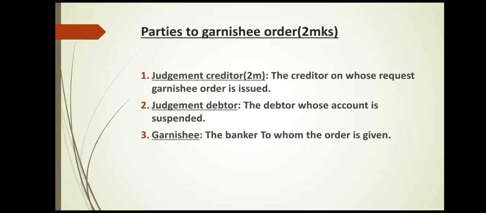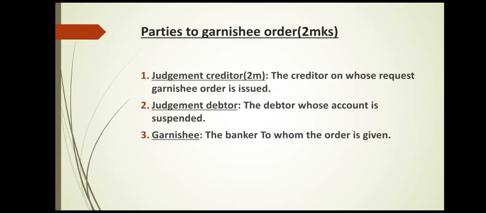So here there are three parties in a garnishee order. The first one is the judgment creditor, then the judgment debtor, and finally the garnishee. The judgment creditor is the creditor on whose request the garnishee order is issued. So in the example, Mr. Y will be the judgment creditor, because he is getting the garnishee order issued from the court.